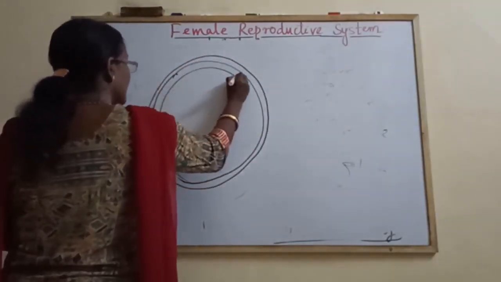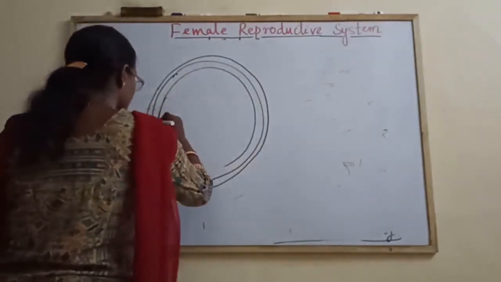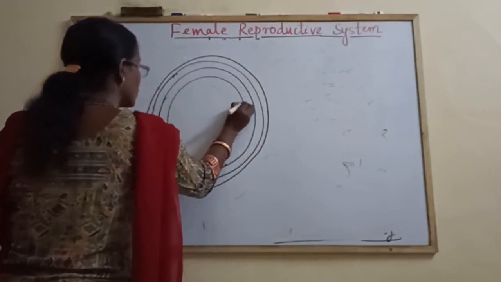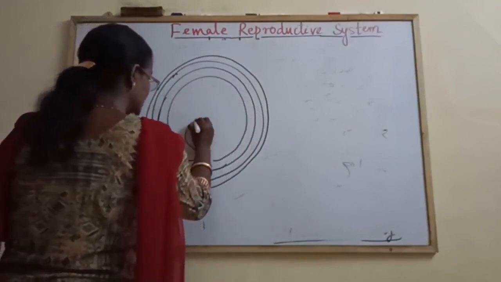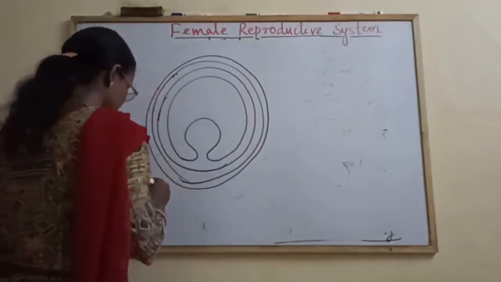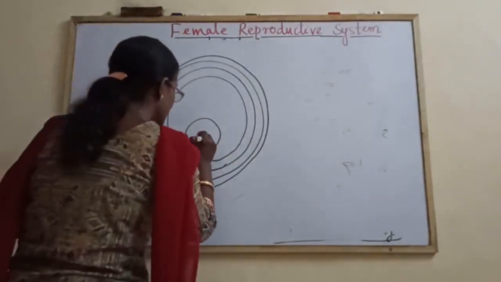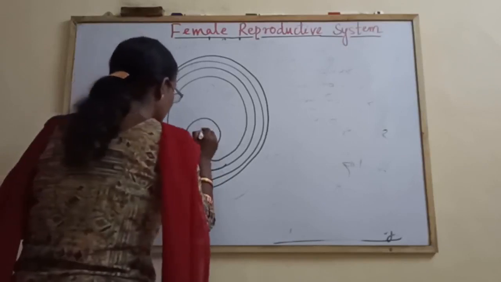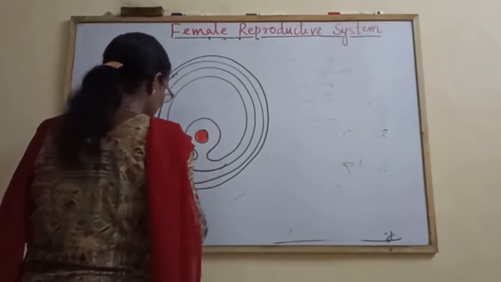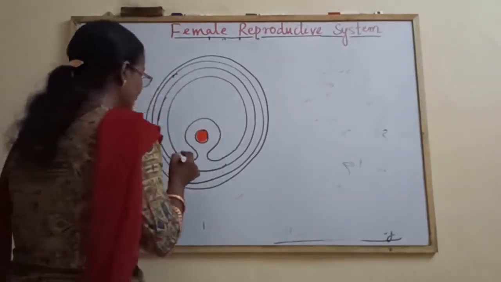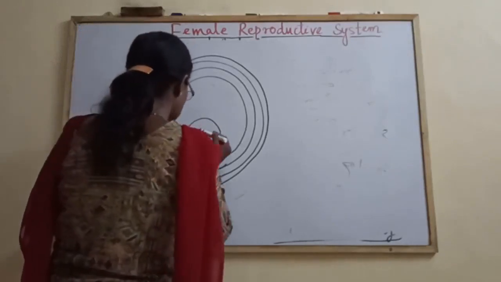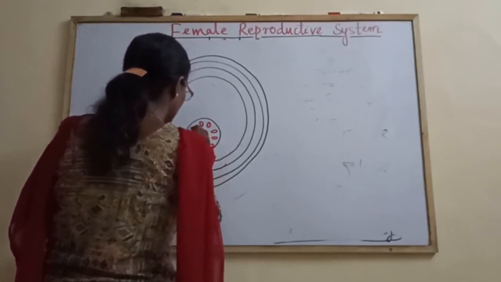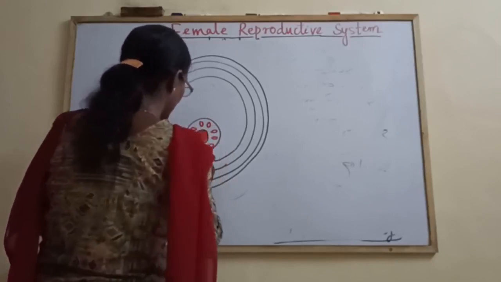Then the theca interna. Membrana granulosa. Eccentrically placed is the ovum, or the secondary oocyte. It is surrounded by oolemma, zona pellucida and corona radiata.